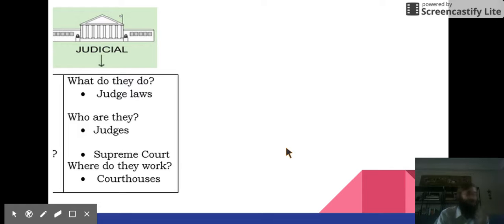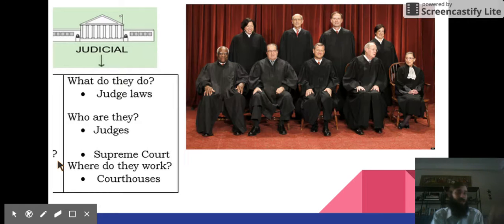They decide, is this law fair? Is this law not fair? What is the right punishment for this law? Now, the judicial branch is made up of judges in many different communities around the country. New Orleans has judges. They have judges in California. They have judges in Baton Rouge. They have judges in lots of different places. When there's a decision that the judges can't decide, it goes up to what is called the Supreme Court. And just like the name sounds like, they're the highest court of the land. The Supreme Court gets to make the final decision on all the decisions that the lower courts can't decide.